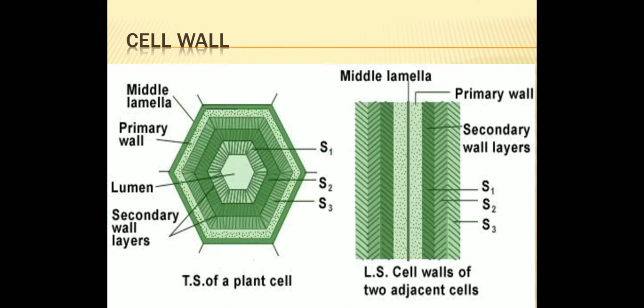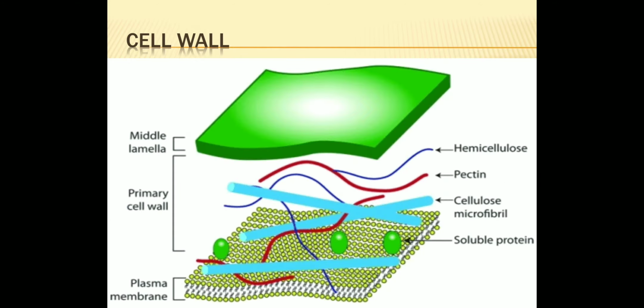Talking about middle lamella, the name is middle lamella. So you will find it is thin and it lies between two adjacent cells, that means in between two cells. It is the first structure formed from cell plate during cytokinesis. And you might have studied the topic that is cell division.